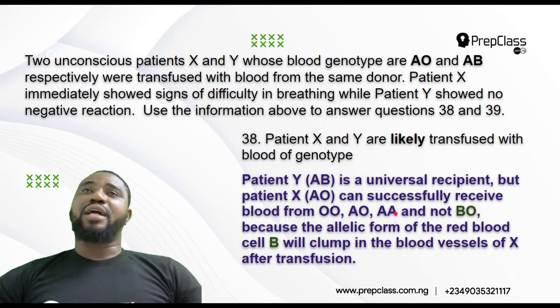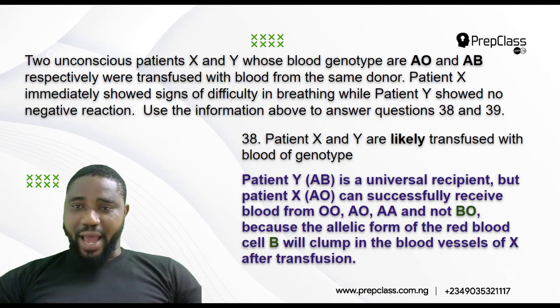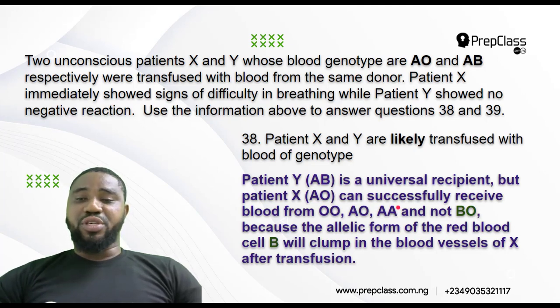If you give someone that is a blood group A, a blood group B blood, the person is going to die, because blood group B will cause clumping of the red blood cell, or it's going to clump together with the red blood cell of the recipient, and it's going to block the vessels of that recipient, and it will lead towards death.